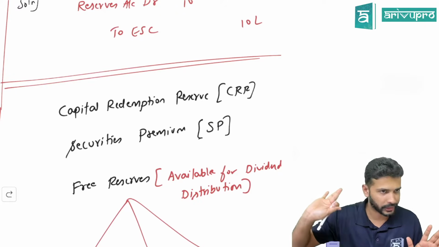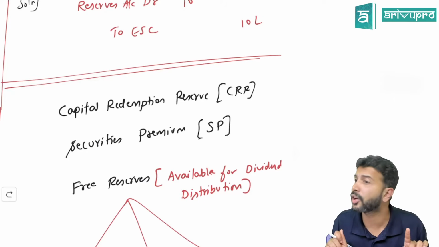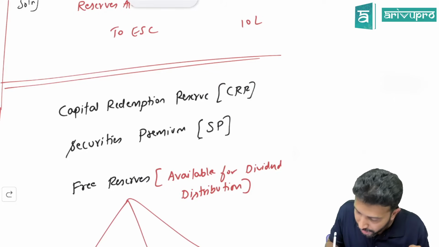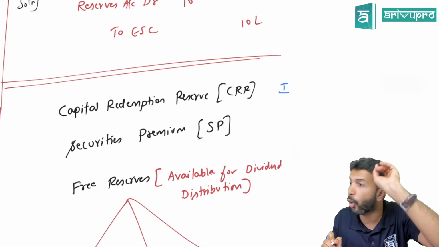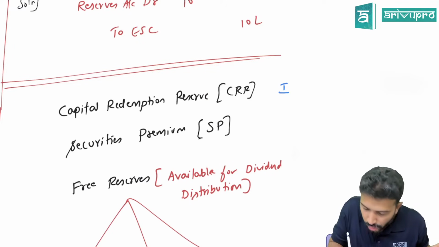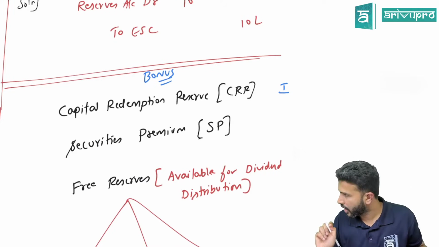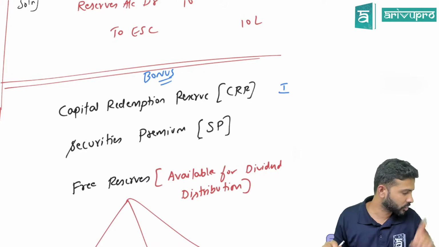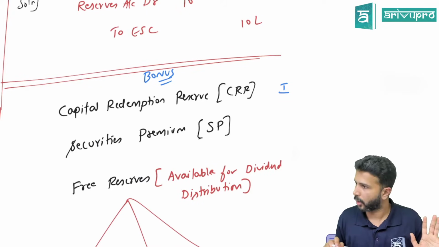If a company has CRR, it can be utilized for one purpose and one purpose only: to give bonus shares.